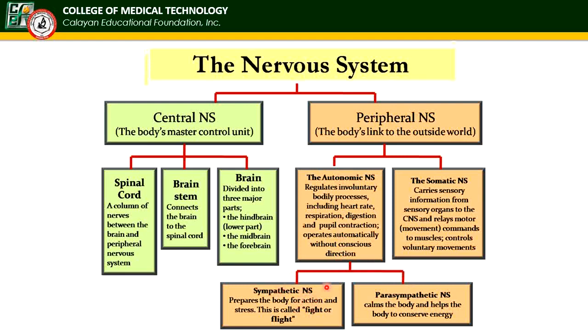The sympathetic nervous system prepares your body for action and stress. Yung kapag may adrenaline rush kayo, that is called the fight or flight. So, ang sympathetic nervous system ang tawag dito, siya yung may kinalaman doon. Whereas the parasympathetic nervous system, after mong mag-fight or flight eksena, it will calm down your body and help your body to conserve energy.